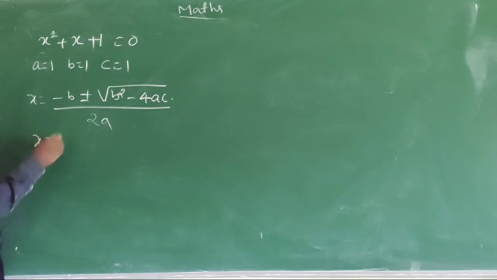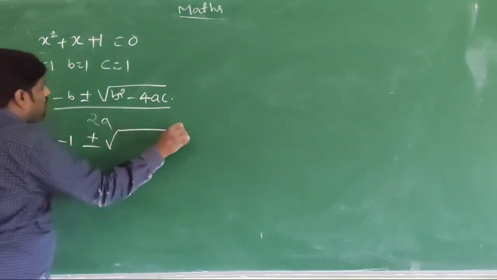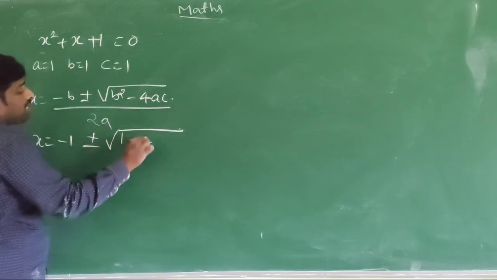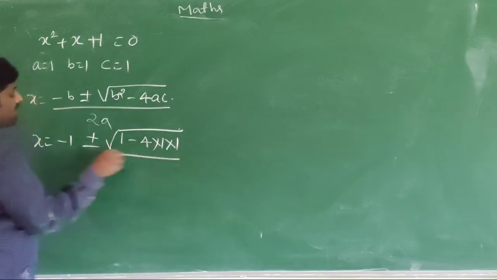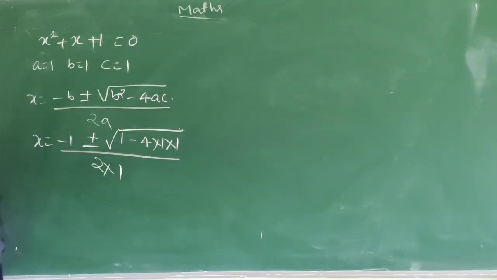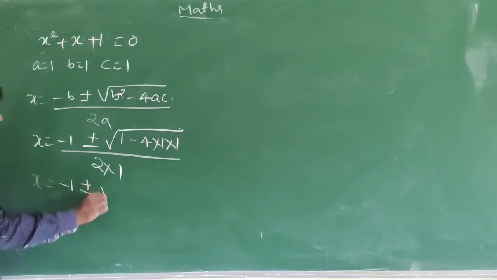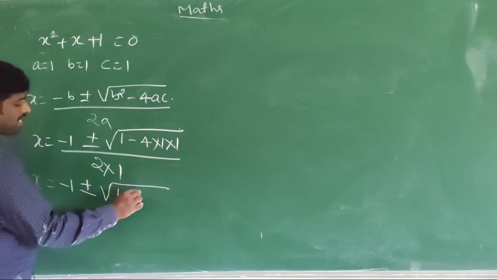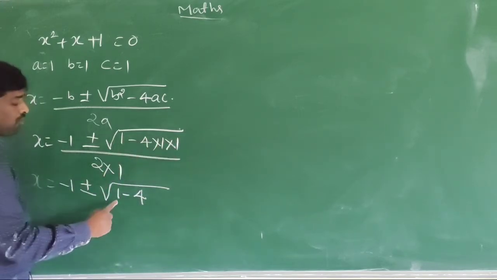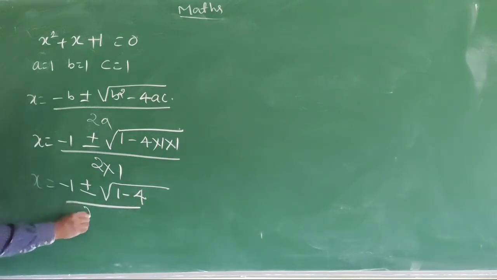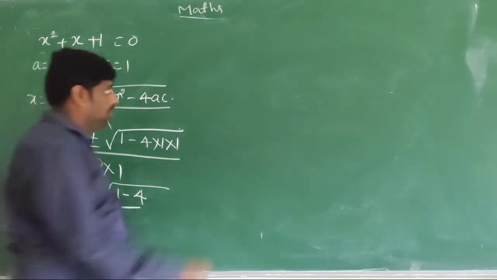X is equal to minus 1 plus or minus square root of b value 1 squared minus 4 into a value 1 into c value 1 divided by 2 into a value 1. X is equal to minus 1 plus or minus square root of 1 minus 4, 4 ones are 4, divided by 2 into 1 is 2.